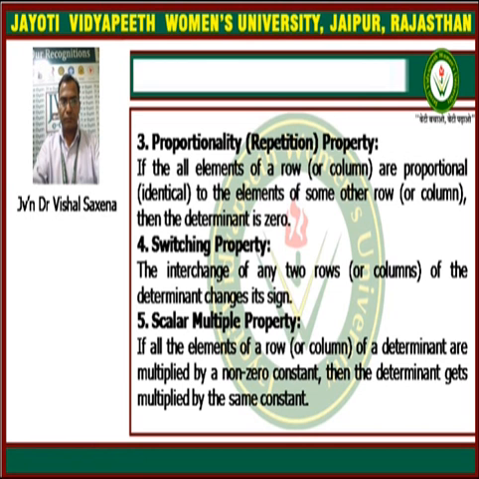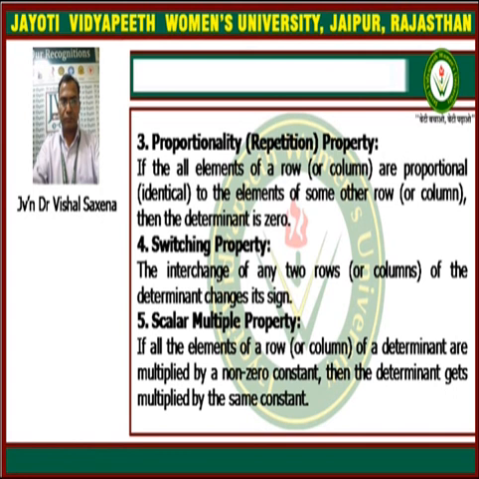Next, property number 4, which is known as the switching property. The switching property is that if we interchange any two rows or any two columns of a determinant, for example, if rows R1 and R3 are interchanged, or we can also take columns, then its value will be the same, but the sign will get reversed.